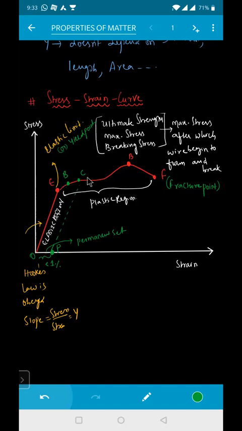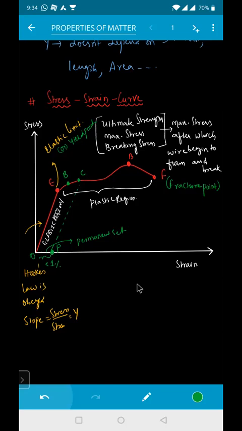Clear? Now see, what is the C here? The C is known as the tensile strength. That means when the load is increased slightly above the point C, the strain increases rapidly, and even at a constant stress, the strain occurs for a period of time. After C, even if you remove the force, the body will not come back to the original position. So that point is called the ultimate tensile strength. C is your ultimate tensile strength.